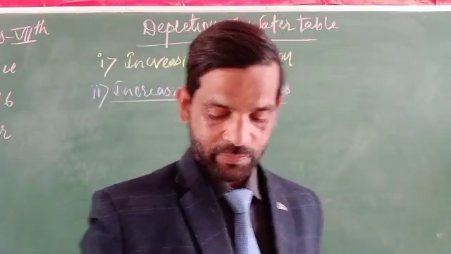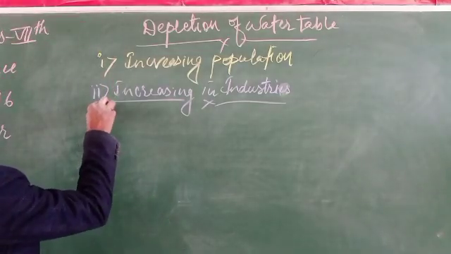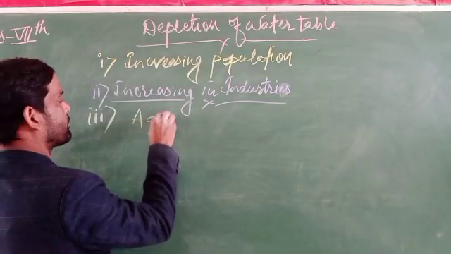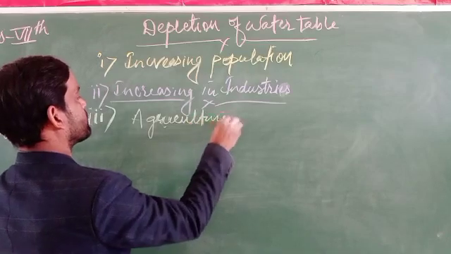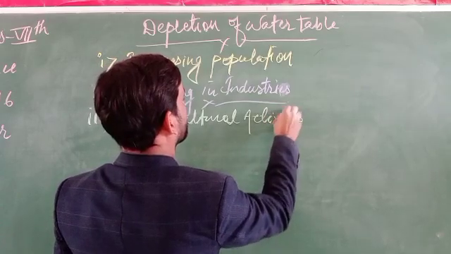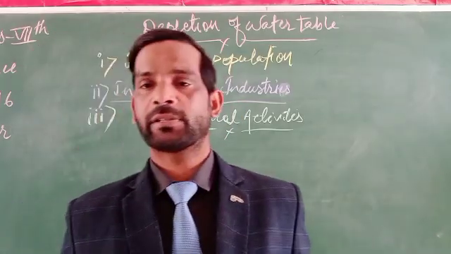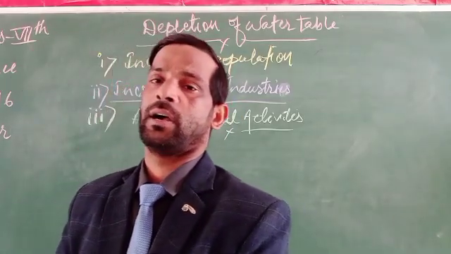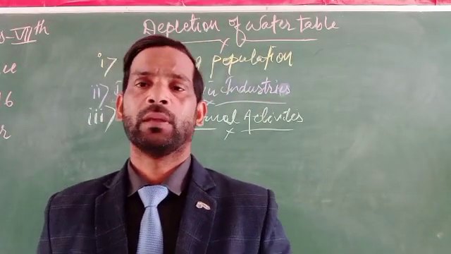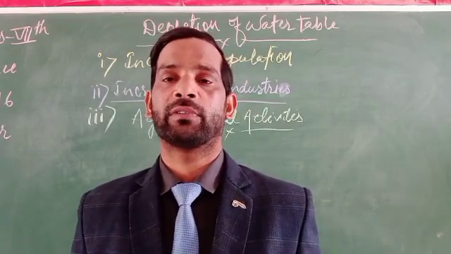Next, the third one is agricultural activities. In the case of agricultural activities, you know that an abundant amount of water gets used. In agricultural activities, there is a need of a large amount of water.